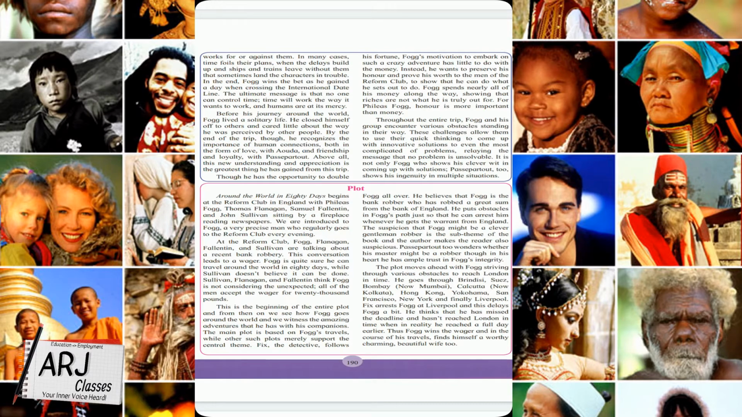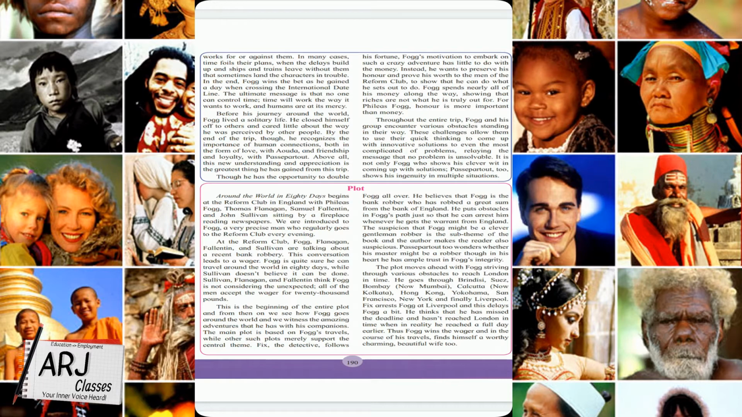Let's come to the plot. Around the World in 80 Days begins at the Reform Club in England with Phileas Fogg, Thomas Flanagan, Samuel Fallantin, and John Sullivan sitting by a fireplace reading newspapers. We are introduced to Fogg, a very precise man who regularly goes to the Reform Club every evening.